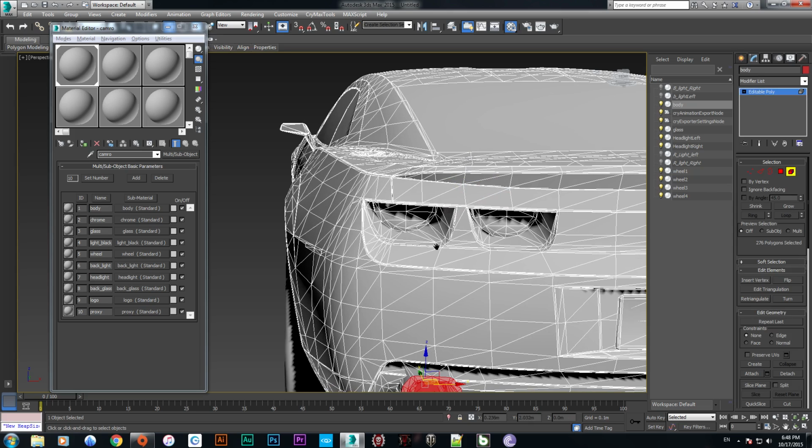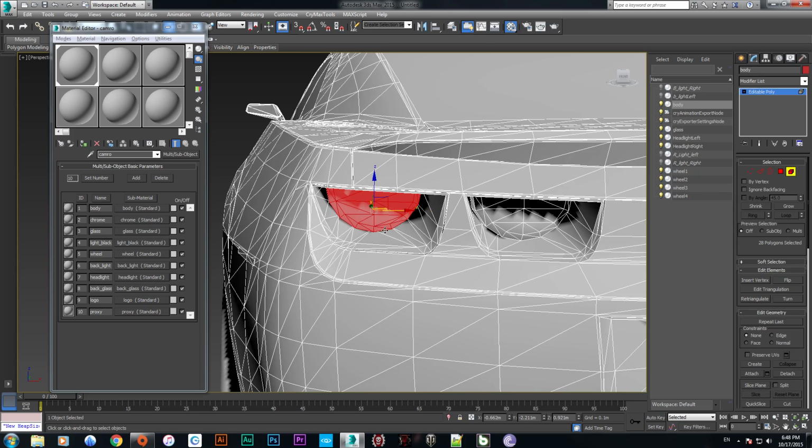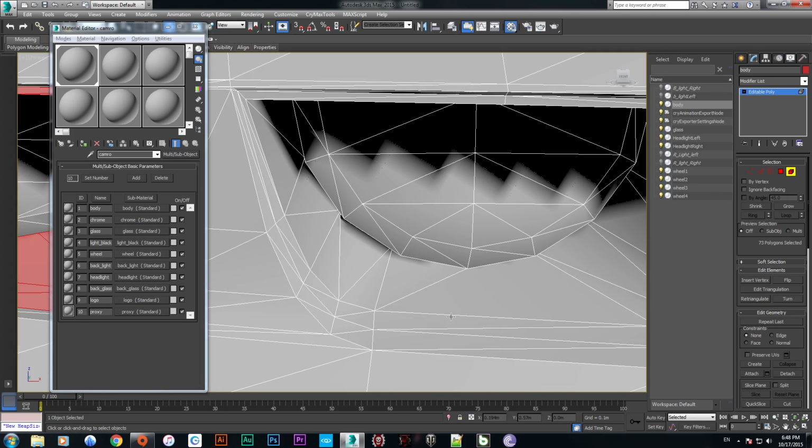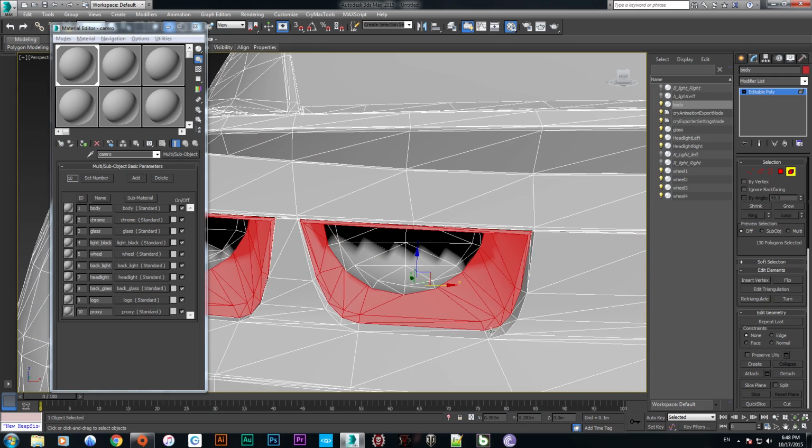Now we are going to set up these lights. So just the thing we are going to do is selecting this and this one, same as all.